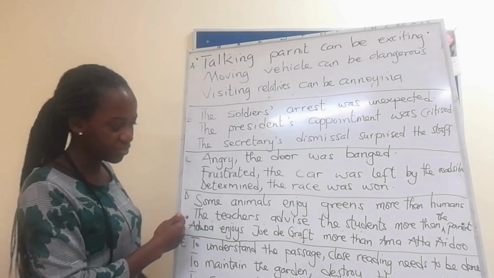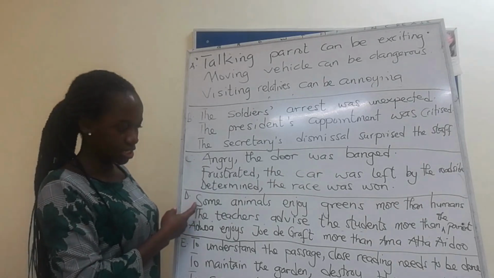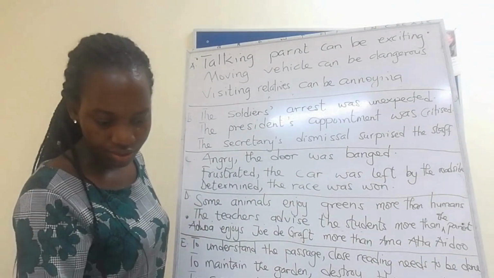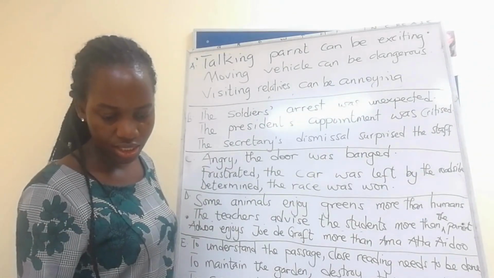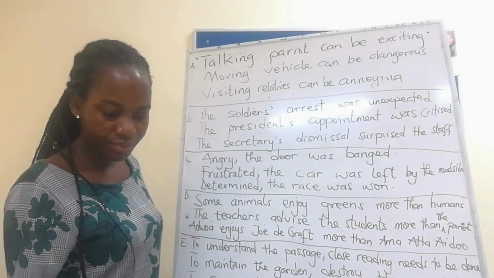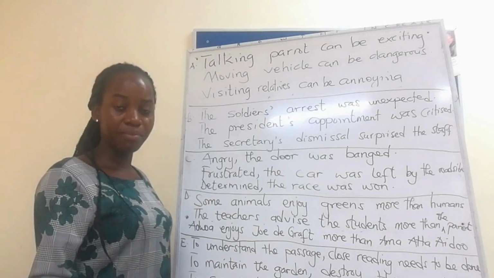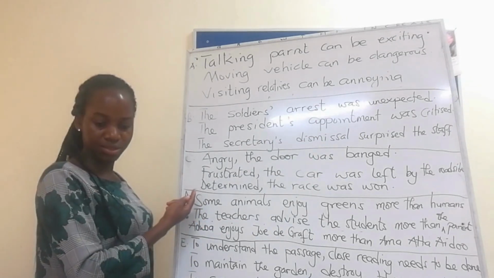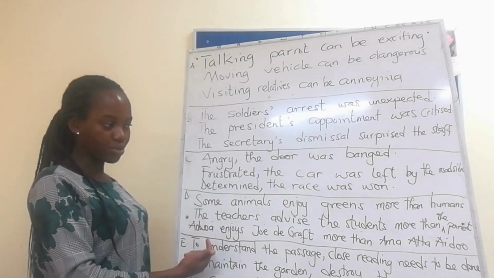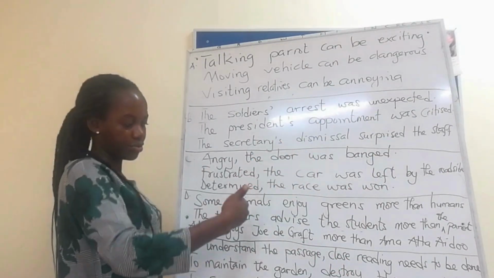Another pattern that we identified: some animals enjoy greens more than they do. We found it in question 3 where we said that my siblings are not my competitors but my friends. It is similar to this one. So these are some of the structures whereby one group is not performing the action more than the other. So which of them are we referring to?